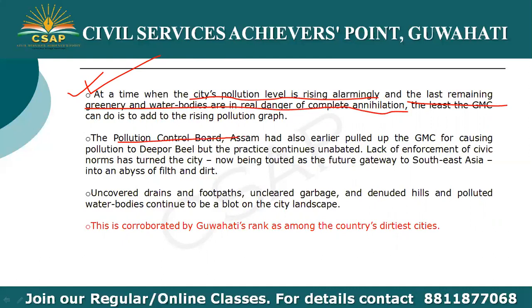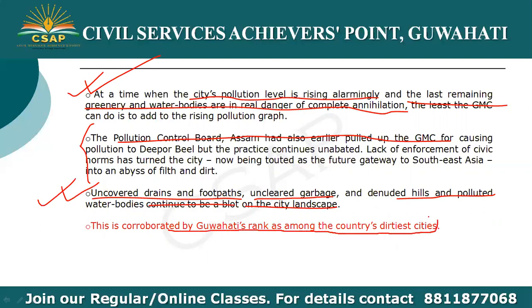The Pollution Control Board had earlier pulled up the Guwahati Municipal Corporation for causing pollution to Deepor Beel, but the practice continues till now. Along with uncovered drains and footpaths, uncleared garbage, denuded hills and polluted water bodies, these continue to be a blot on the city's landscape, reflected in Guwahati's rank among the country's dirtiest cities. So this point is important.